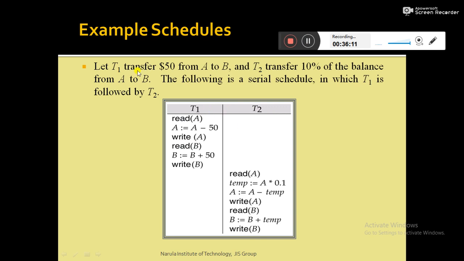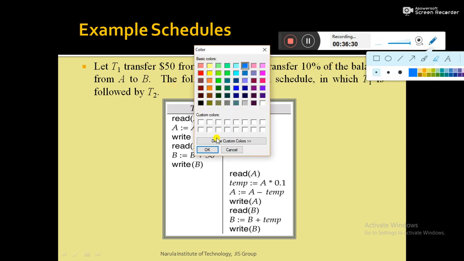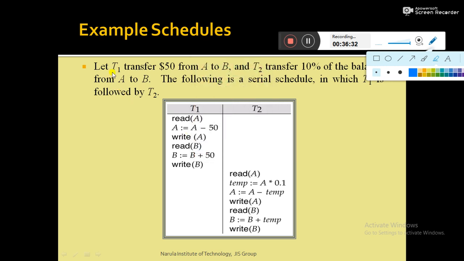Suppose this is the problem. It states that let transaction T1 transfer $50 from account A to B, and another transaction T2 transfer 10% of the balance from account A to B. That means we have two transactions. One transaction is termed T1 which transfers $50 from A to B, and we have another transaction T2 which transfers 10% of the balance from A to B.